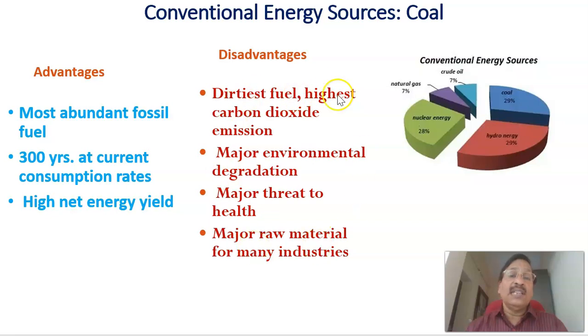But of course, a lot of disadvantages are there. It is the dirtiest fuel, with the highest carbon dioxide emission. That is one of the major disadvantages. Then there is major environmental degradation, a major threat to health, and it is a major raw material for many other industries. Therefore, these are the disadvantages of the conventional energy source coal, which is available around 29 percent.